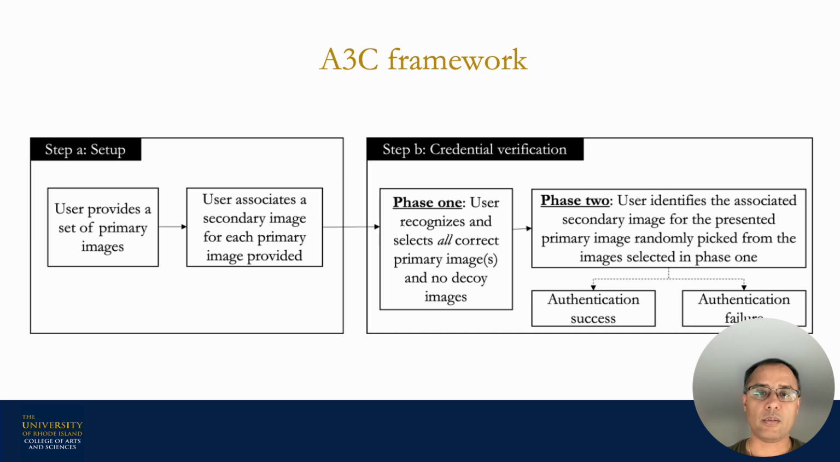During setup, A3C requires users to 1. Provide a set of primary images recognizable to them, and 2. Associate each primary image with a secondary image. The association between the primary and secondary image is entirely up to the user and never documented. During credential verification, A3C asks the user to recognize a subset of the primary images displayed among a set of decoy images. This is followed by randomly picking a user-selected primary image and associating a secondary image to it from among a set of decoy secondary images.